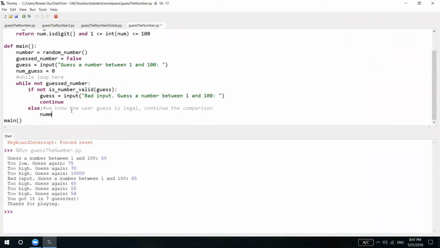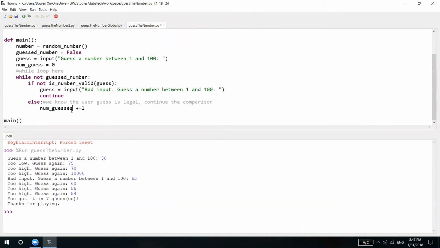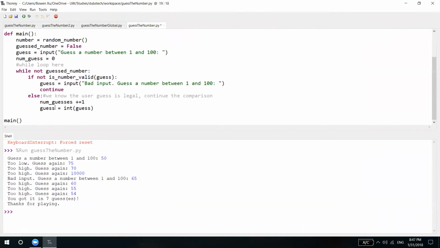As we've discussed, we want to increment num guesses by 1 since this is a legal guess that's being recorded. And then we want to convert guess back to the integer form, since guess is taken from the user input, and that is a string by default. So let's compare the numbers.